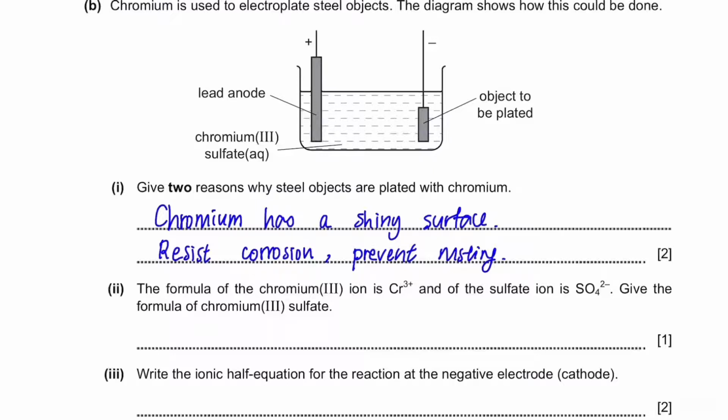Next, the formula of the chromium 3 ion is Cr3+, and of the sulfate ion is SO4 2-. Give the formula of chromium 3 sulfate. It's really simple. Just exchange the charges with each other to balance them. So it will be Cr2(SO4)3.